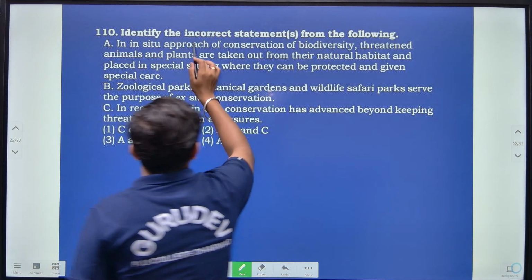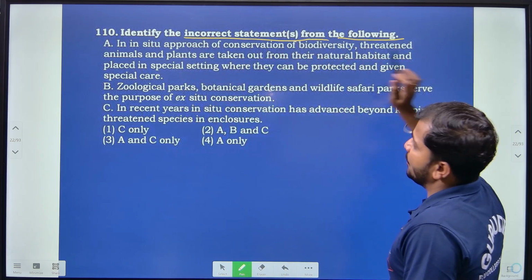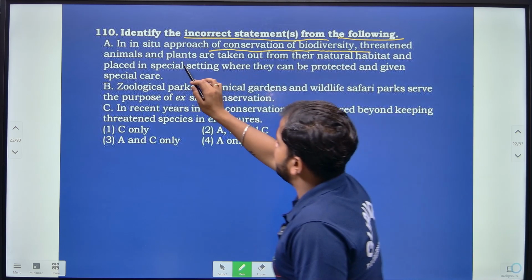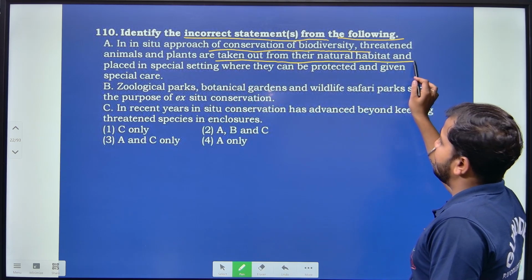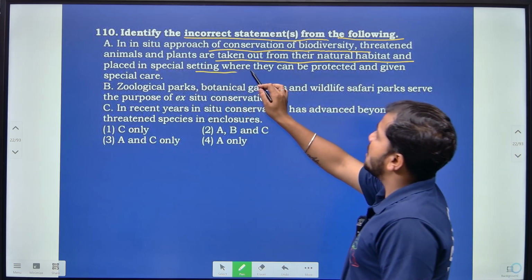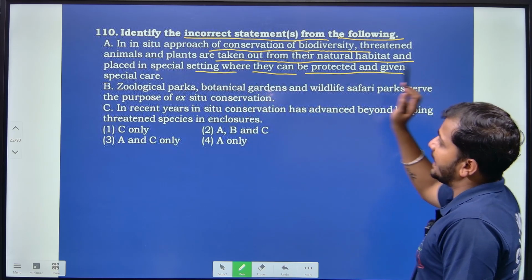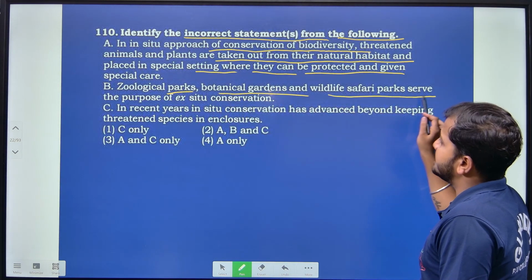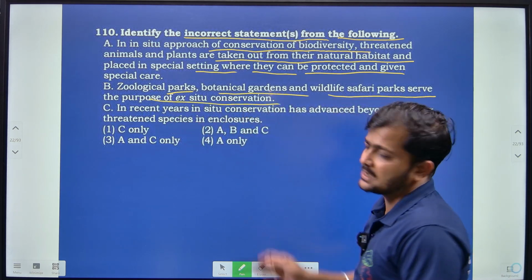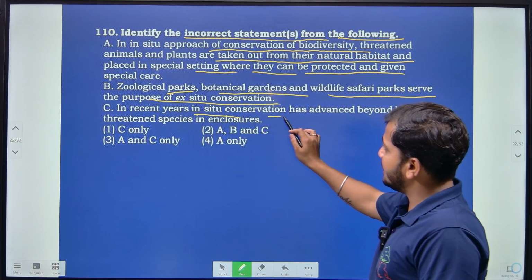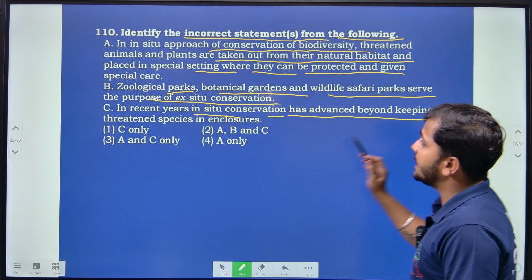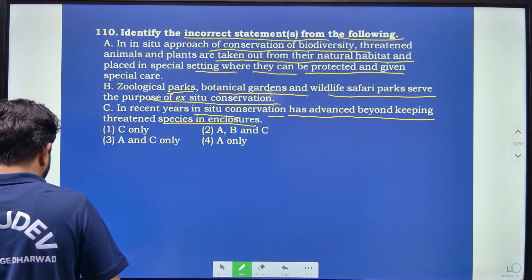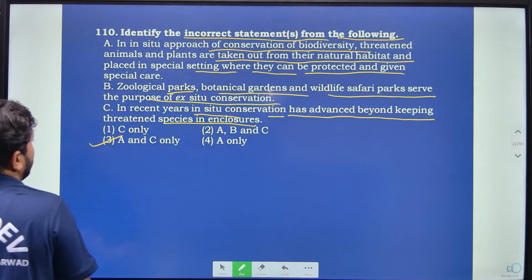Then identify the incorrect statement from the following, right? In the in situ approach of conservation of biodiversity, threatened animals and plants are taken out from their natural habitat and placed in a special setting where they can be protected and given special care. Then zoological parks, botanical gardens and wildlife safaris serve the purpose of ex situ conservation. In recent years, in situ conservation has advanced beyond keeping the threatened species in enclosures. So according to this, A and C only are incorrect, right?